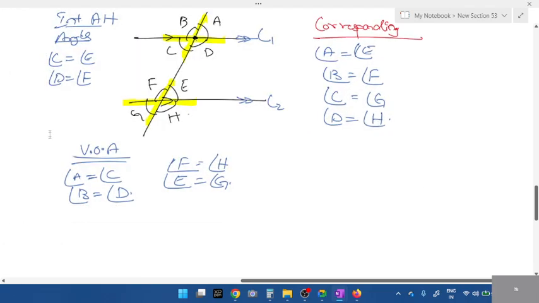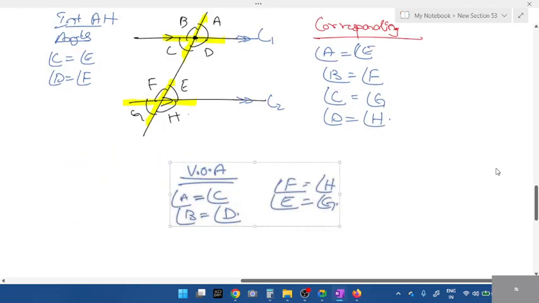Next, tell me what are exterior alternate angles? What are the exterior angles here? Exterior means outside. Outside the parallel lines, what are the angles we have?